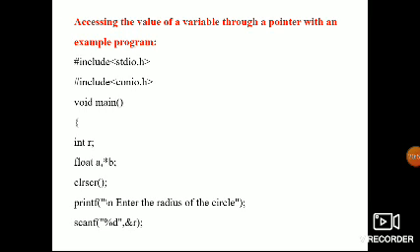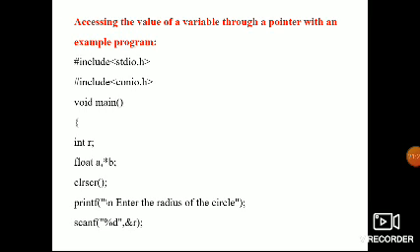The line to remember is: variable equals star pointer. This is the main syntax for accessing the value. I need the value at an address, and to print it we use the star symbol.